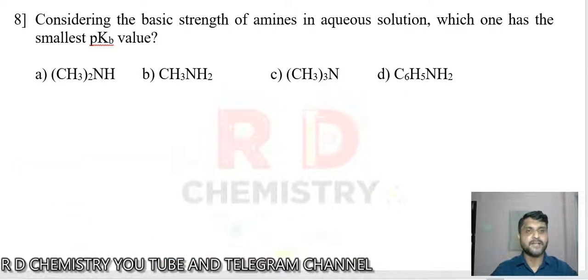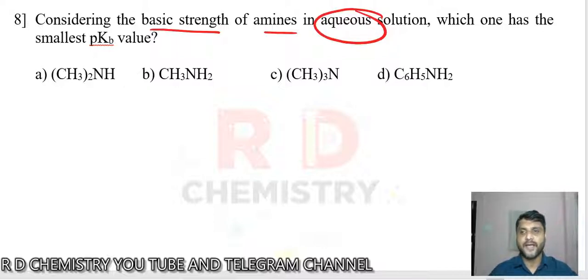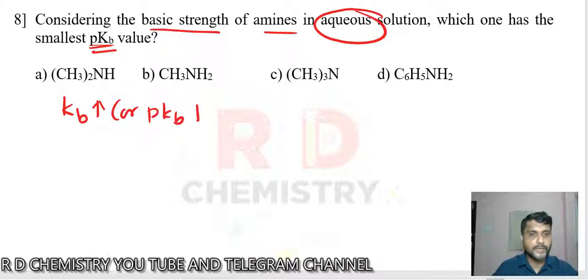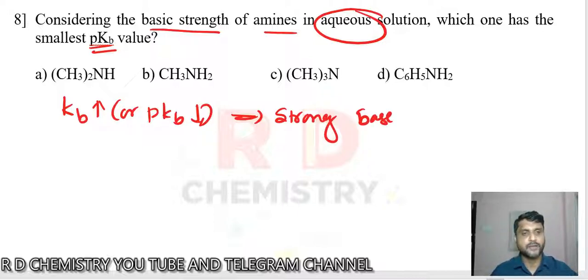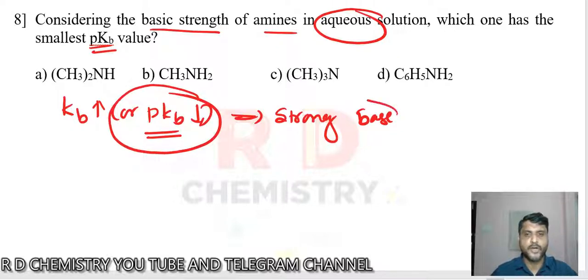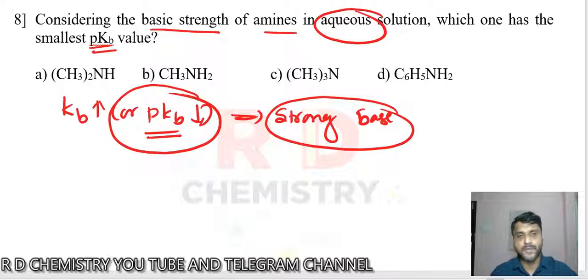Question number 8. Considering the basic strength of amines, which aqueous solution has the smallest pKb value? We have to remember, as the Kb value increases, or the pKb value decreases, it is the strongest base. If the reverse, Kb is smaller, pKb is larger, and the base is weaker. So when pKb becomes smaller, it is the strongest base. So you have to find out the strongest base among the three.